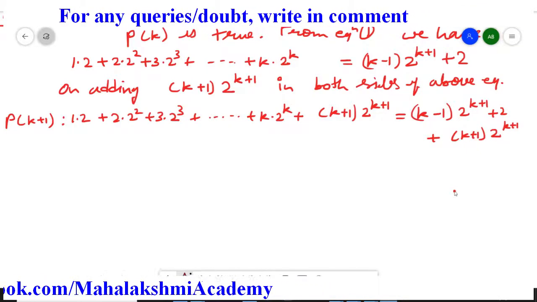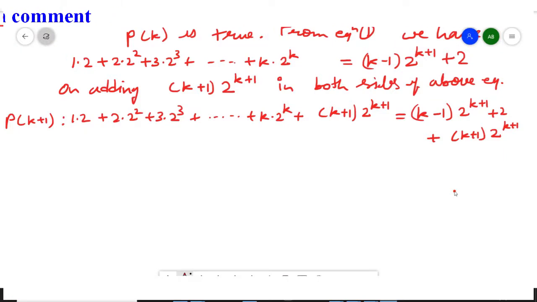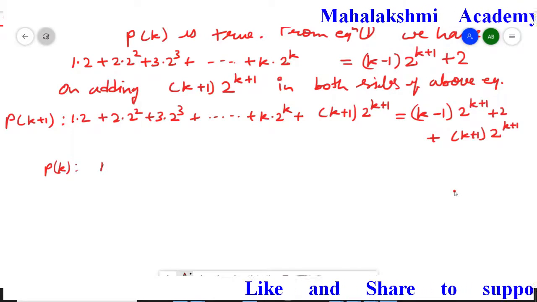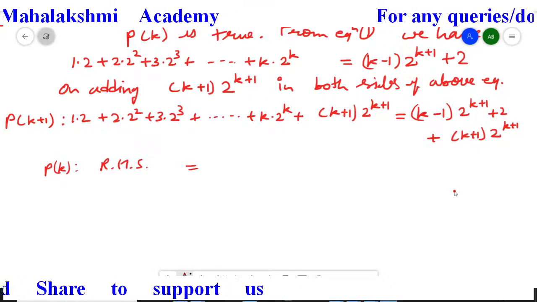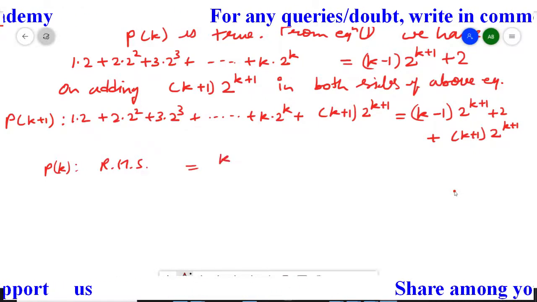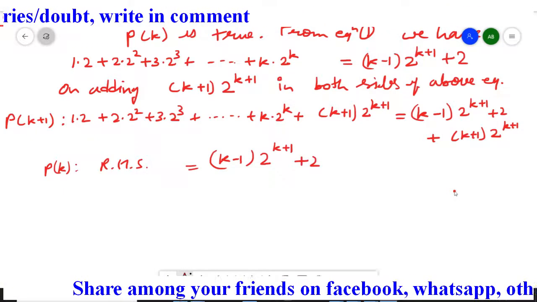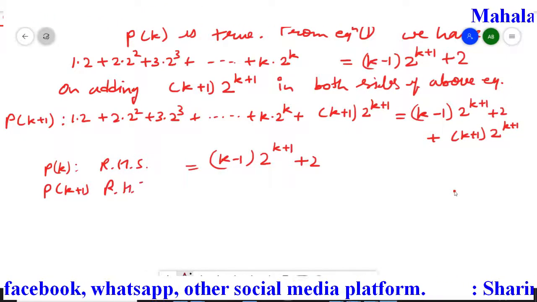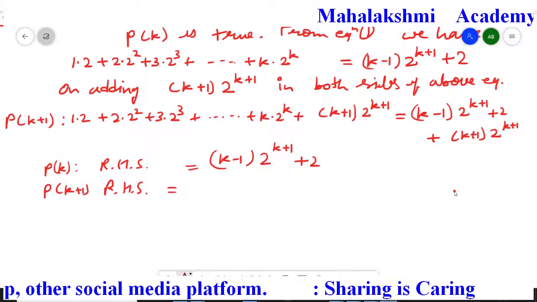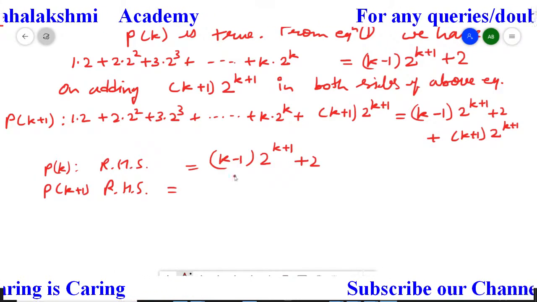First I am just explaining you in the rough, then I erase it. Students, if we have the Pk statement, in that the right hand side was k minus 1, then 2 to the power k plus 1 and plus 2. So if we have Pk plus 1, that time we need the right hand side that I am to calculate here. So k minus 1 means whatever you have here minus 1.